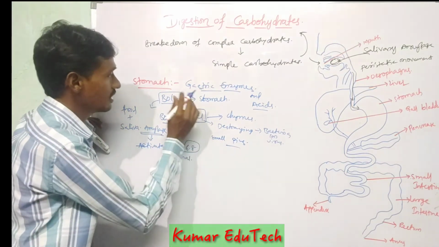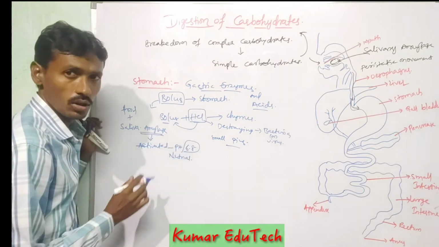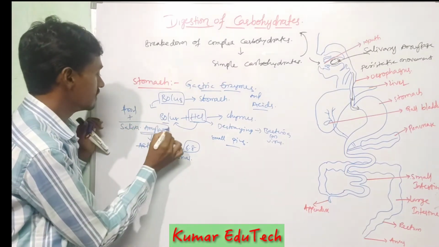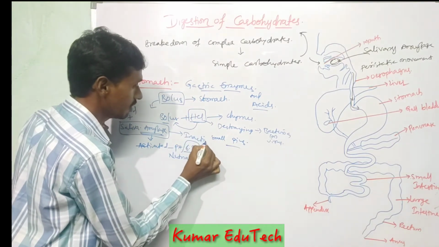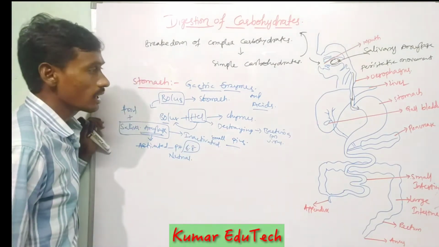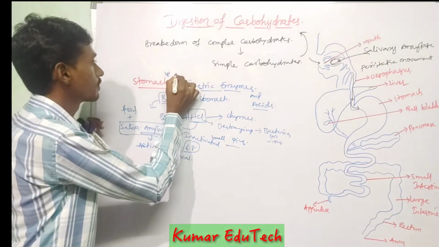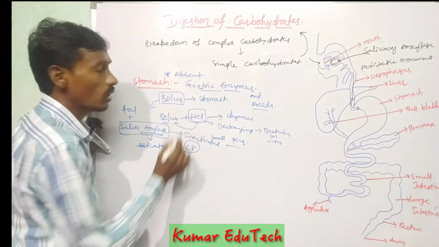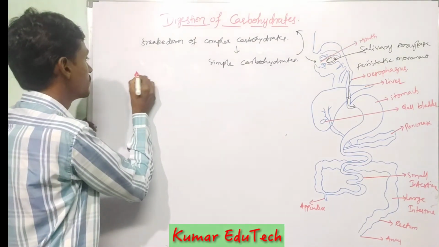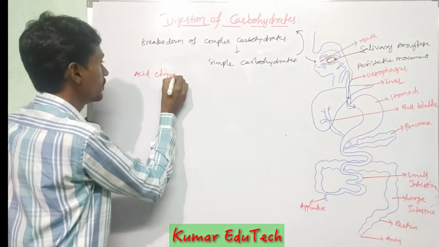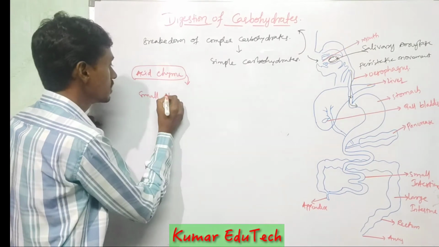But in the stomach, HCl is added to the bolus, and the amylase enzyme is inactivated. So carbohydrate digestion is absent in the stomach region. This acid chyme enters the small intestine.